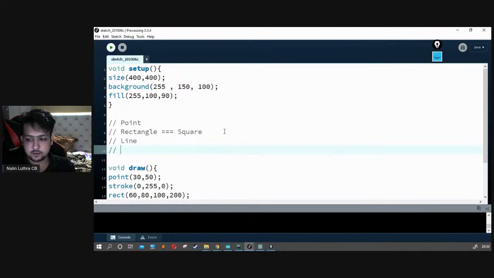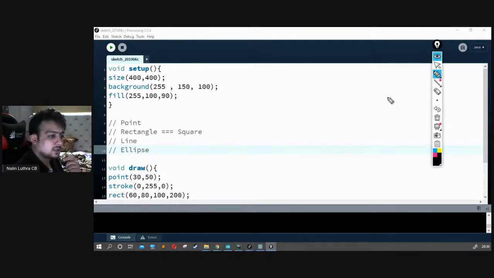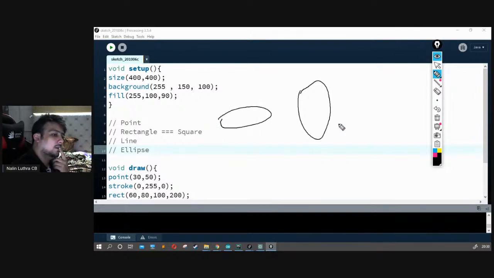So next we would like to talk about ellipse. Yeah. So we got ellipse. Ellipse is basically nothing but a circle which is a little bit distorted, I would say. So for example, you want to draw an oval shape, something like this or this.